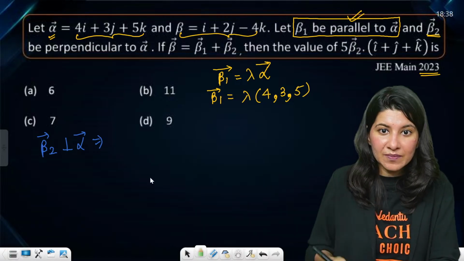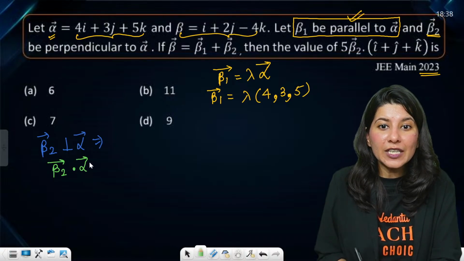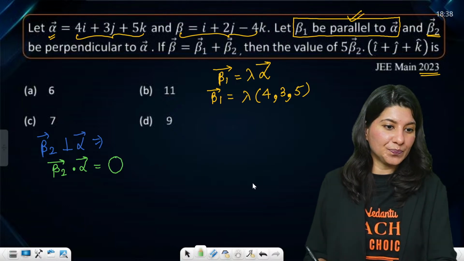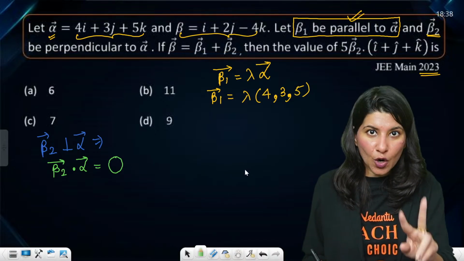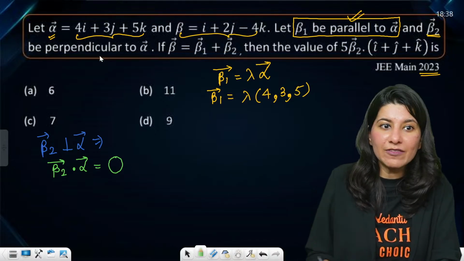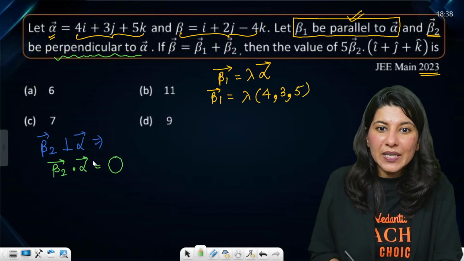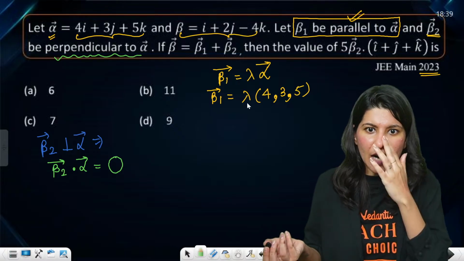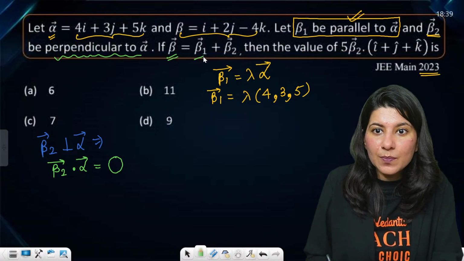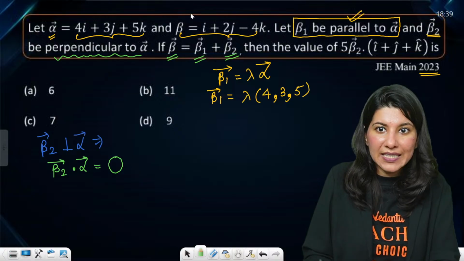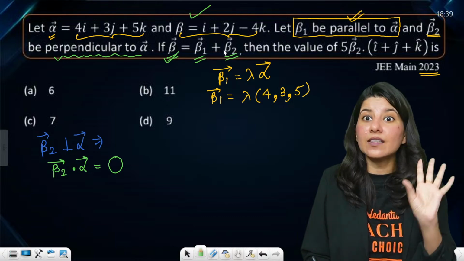When two vectors are perpendicular to each other, the dot product between them becomes 0. Yes, how many of you have thought about it? Beta 2 and alpha, dot product becomes 0. Okay, ma'am. One more piece of information, already used. Now, where is beta 2? I can't see beta 2. But now further, the beta vector is beta 1 plus beta 2. See, beta vector they are giving. Beta 1 I have calculated. Beta 2 is still unknown.